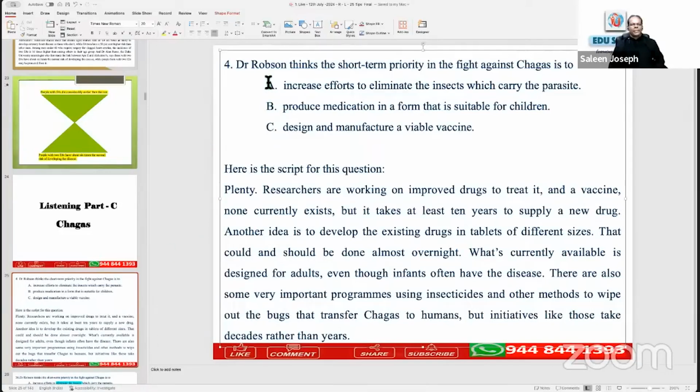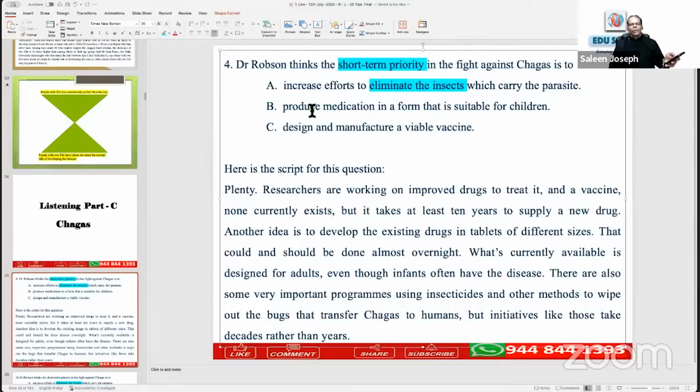Okay, we will stop here. So what is the hedging word or keywords or phrases in the question stem? For beginners, this first line of the question is known as the question stem. What is the keyword? Just type in the comment space, please. What is the hedging word? Short-term priority. In the first option, you have short-term priority and eliminate insects.